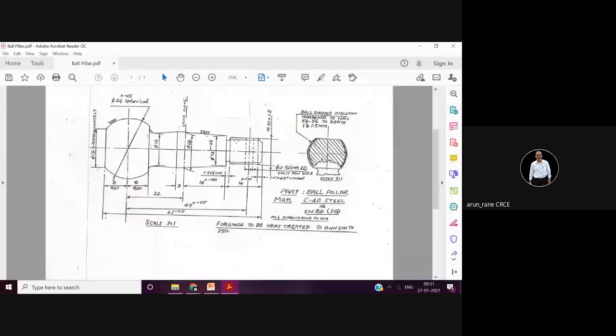Then another thing is you have to induction harden this. Now, where you have to harden, where this section is taken. See, this is a ball surface induction hardened to HRC 50 to 56 to a depth of 1 to 1.5. That means only this ball surface is to be hardened. So this is called selective hardening. We call this selective hardening. That is, if you are doing hardening, you have to see that the rest of the portion remains in virgin state or unhardened state. Only this much portion is hardened.